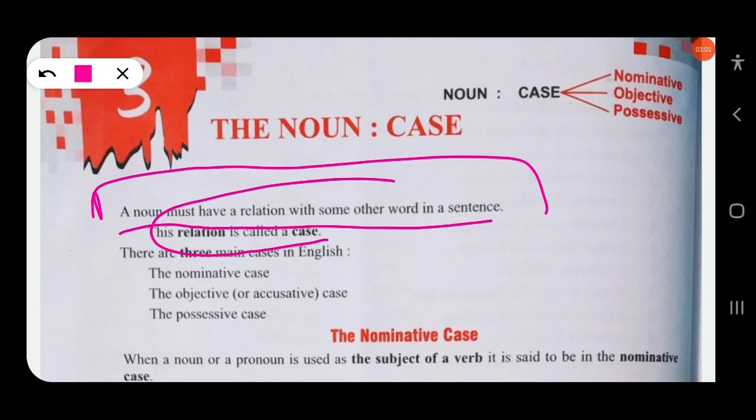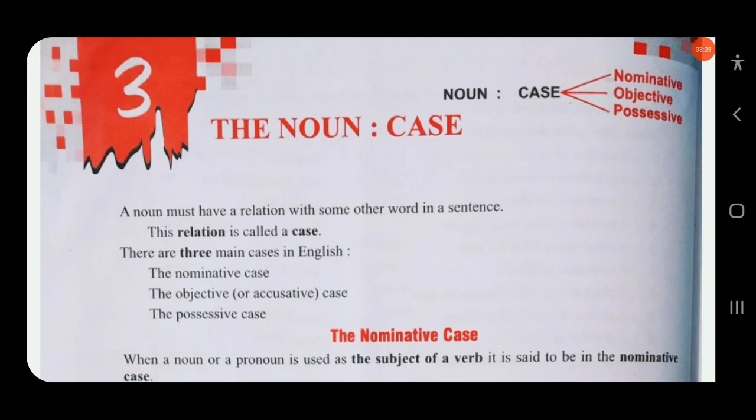There are four noun cases. In your book three are given: nominative case, objective case, possessive case. But there are four types of cases: first, subjective or nominative case; accusative or objective case; dative case; and genitive case or possessive case. First we will discuss the subjective case or nominative case.